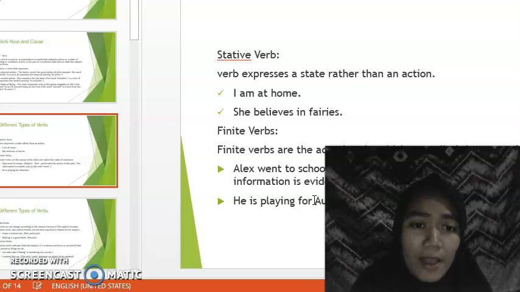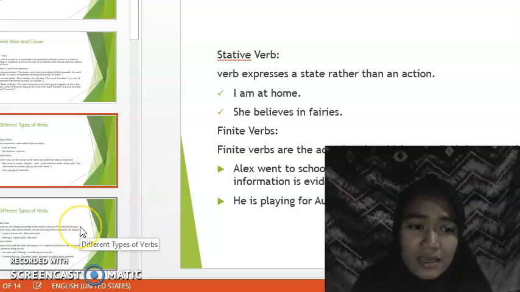Stative verb. A stative verb expresses a state rather than an action. Example: I am at home. She believes in fairies. And then finite verbs. Finite verbs are the actual verbs which are called the roots of the sentence. Alex went to school. The subject Alex performed the action in the past, and this information is evident only by the verb. And then another example: he is playing for Australia.